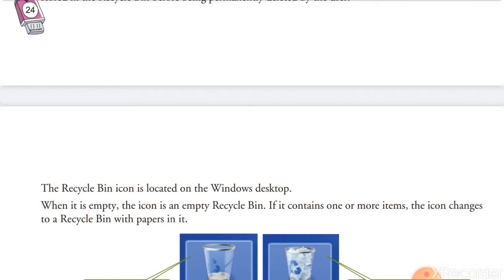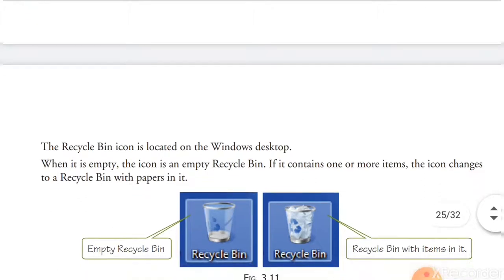You have to click on the S. So when you temporarily delete a file from Windows, it will be moved to the recycle bin. Or right click on the file and click on the delete option. The file will be deleted and moved to the recycle bin, so that file will be stored in the recycle bin.